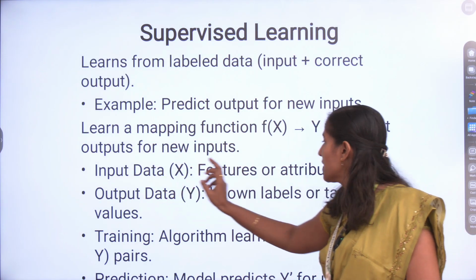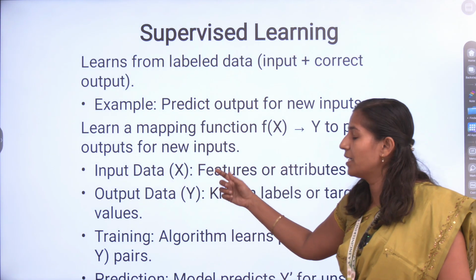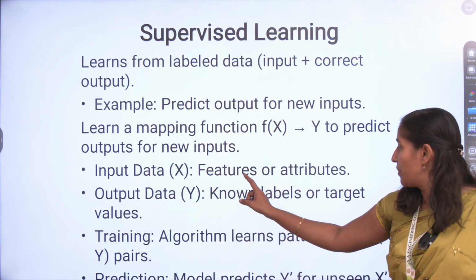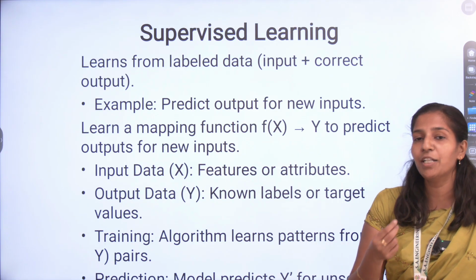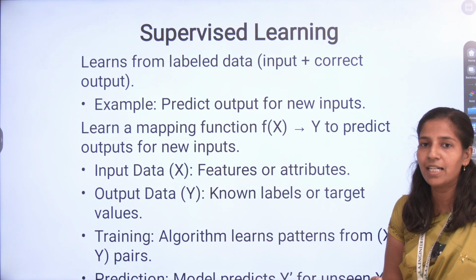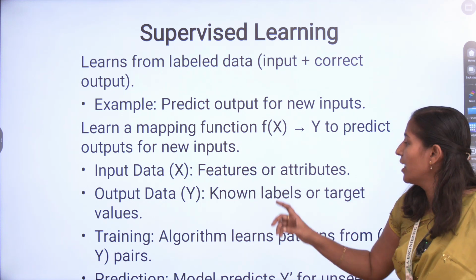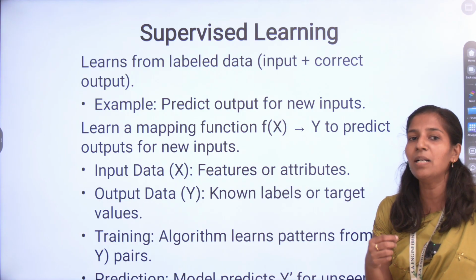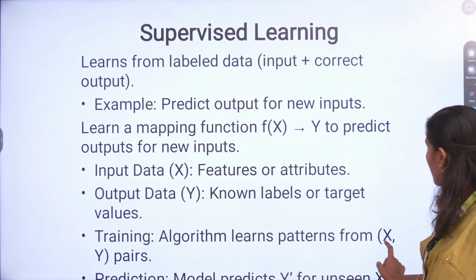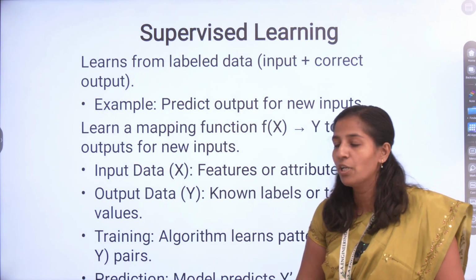The input data set has the features and attributes of the data set, and each attribute has some labeling. Based on those labels, it will find the new patterns. Supervised learning has a lot of algorithms. Using those algorithms, the data set will be trained. After training, it will identify one pattern, an XY pair pattern. Based on that pattern, you can predict the new data set.